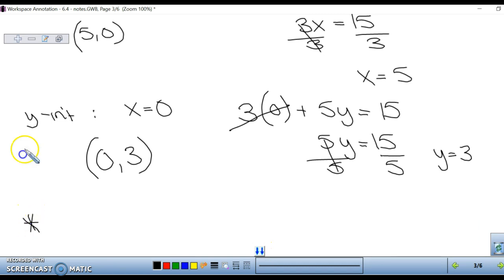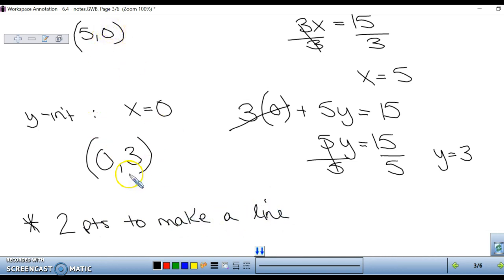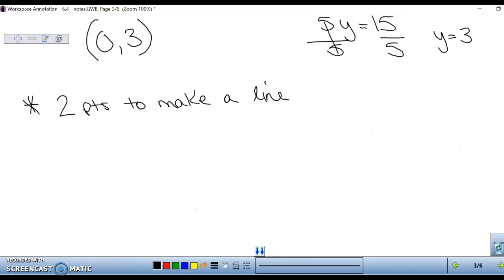Remember, it only takes 2 points to make a line. If we have our x-intercept and our y-intercept, we have 2 points, so we can connect those to make a line. Let's do that right now.